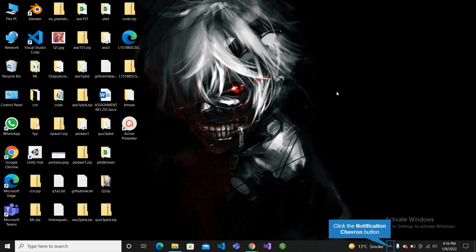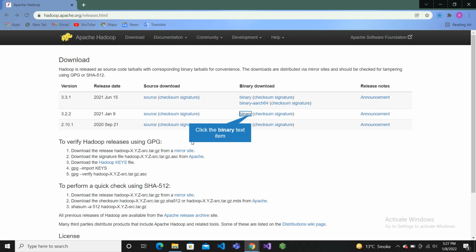As JDK is getting downloaded, we shall now move ahead and download Hadoop for our systems. This particular web page belongs to the Apache organization where we can download Hadoop for free. There are various versions available, so we shall select the latest version of Hadoop, but make sure we are not actually downloading the exact latest version. We have to select the version earlier than it, because this will be the stable version. So this 3.2.2 is the stable version. Now move ahead and download its binary.